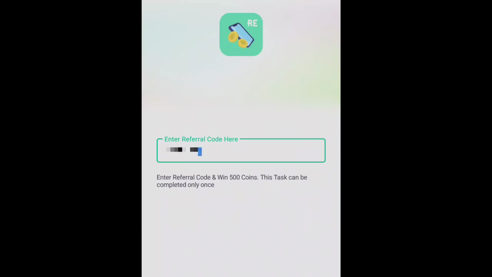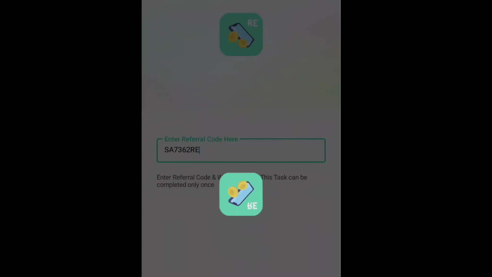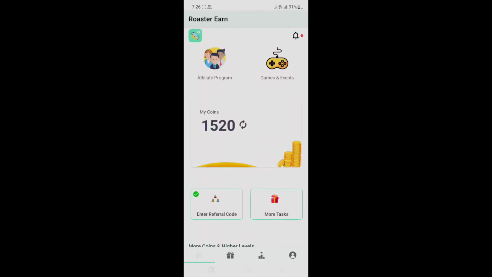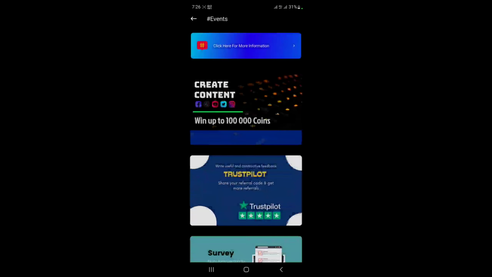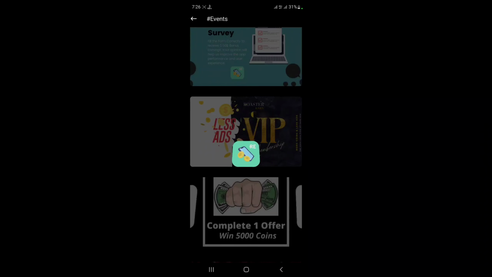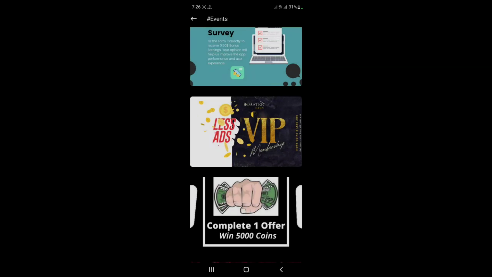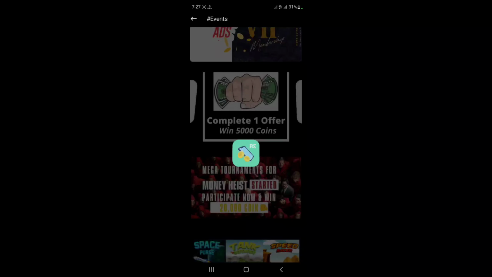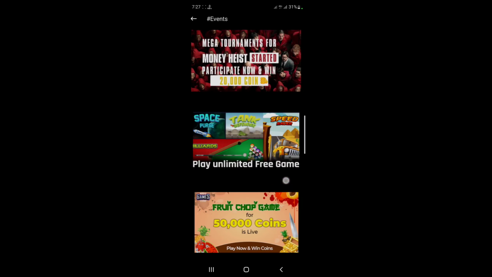I use my friend's referral code. My referral code use, 500 coins free. Okay, I use my friend's referral code, 500 coins. My balance is added. Okay, I just click the games option, games play and earn, unlimited survey offers. This application, one survey complete, $0.50 free. Okay, unlimited survey work available now.